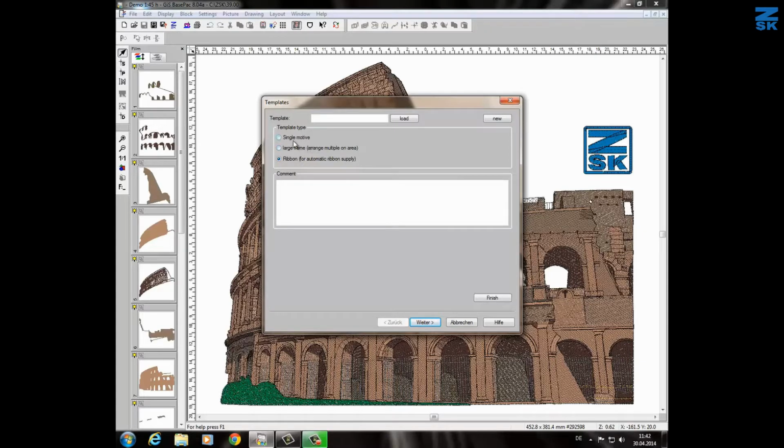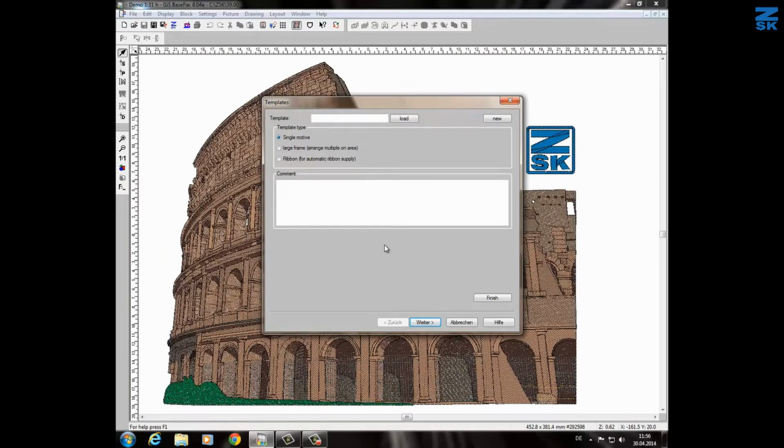For example, we have single motifs. Single motifs is quite nice for using a single head machine. In this case, I can change very easily from one shirt to the other and the design will come automatically as next. I would like to show you now how the single motif works.